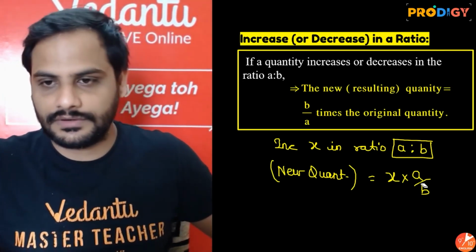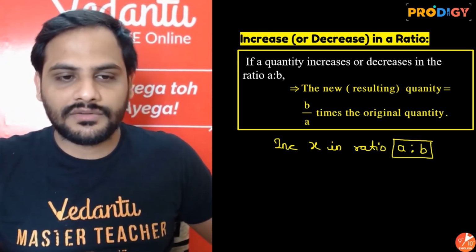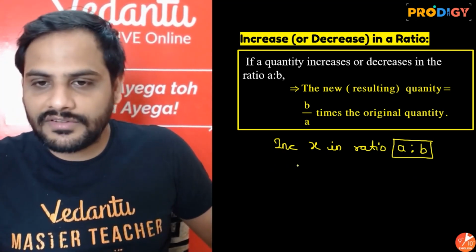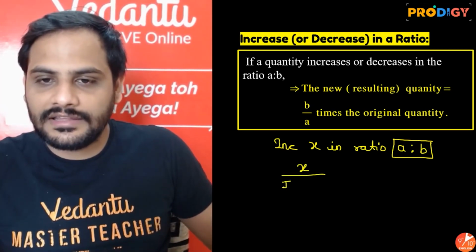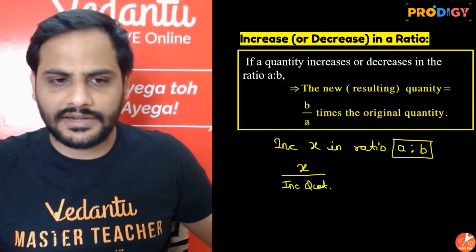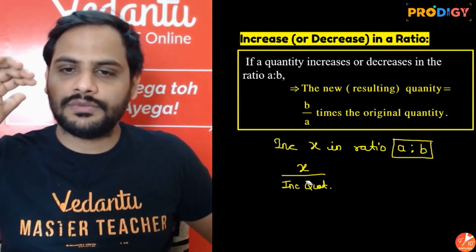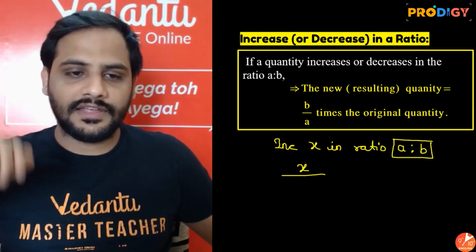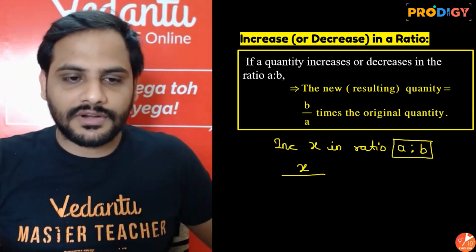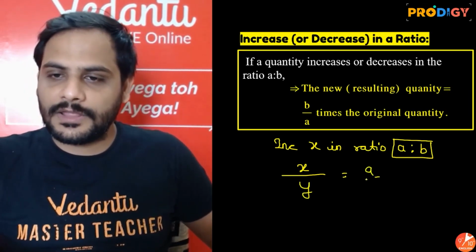Wait. If I say increase X in the ratio A is to B, so let's say the increased quantity. I will say the ratio of X and the increased quantity. Let's say after increasing X, you will get Y. So the ratio of X by Y should be equal to A by B.